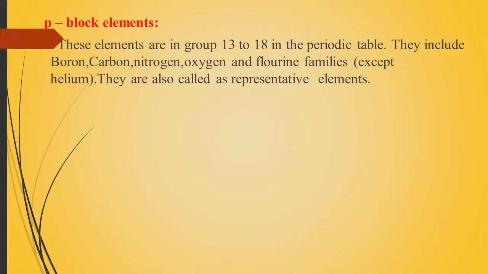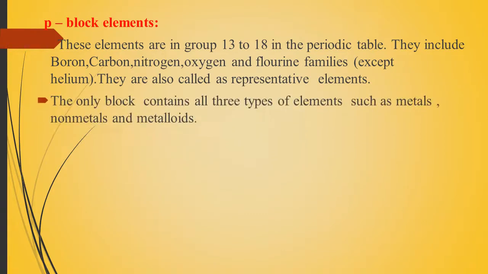P block elements. These P block elements are grouped in 13 to 18. So 13 to 18 means non-metals, metalloids, halogens and inert gases. These elements are P block elements. Boron, carbon, nitrogen, oxygen, fluorine families except helium are called representative elements. And it is the only block that contains all 3 types: metals, non-metals and metalloids. Yes, so the P block elements contain metals, non-metals and metalloids.